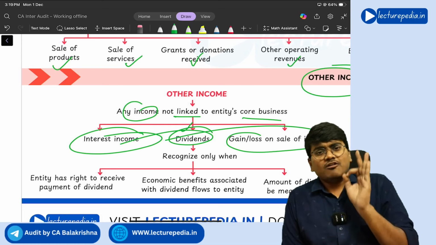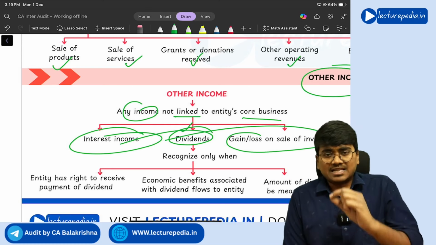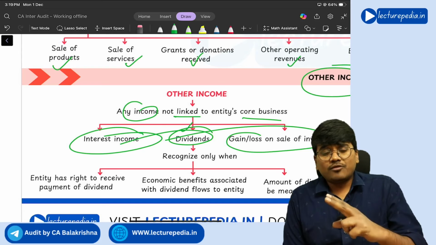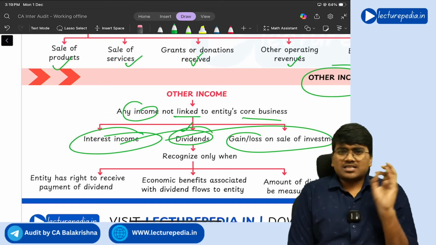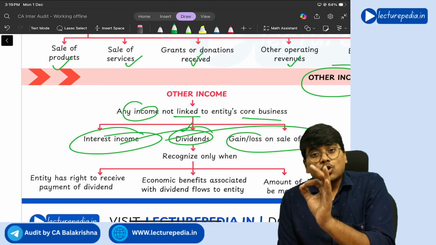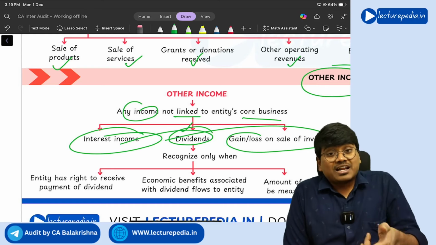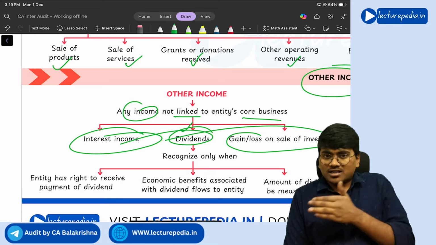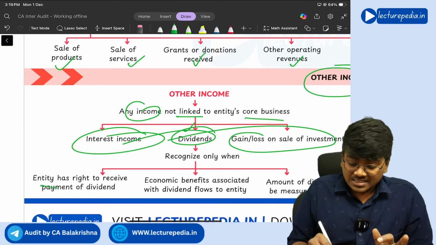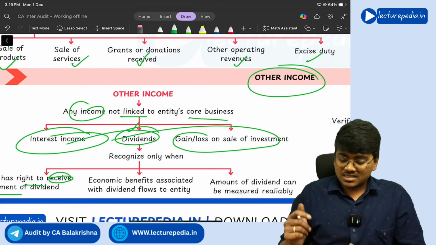Now tell me, when will the right to receive dividend be established? At the time of recommendation by board of directors, or at the time of declaration of dividend by the shareholders? I have told you this point. Liability on the company will arise only when the dividend is declared by the shareholders. So the right to receive the dividend for the shareholder also arises only after a declaration. So the entity has a right to receive payment of dividend, only then you have to recognize it as income.